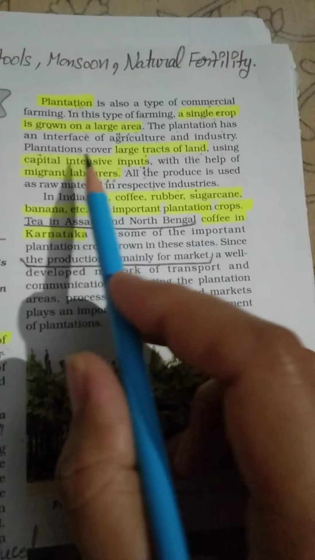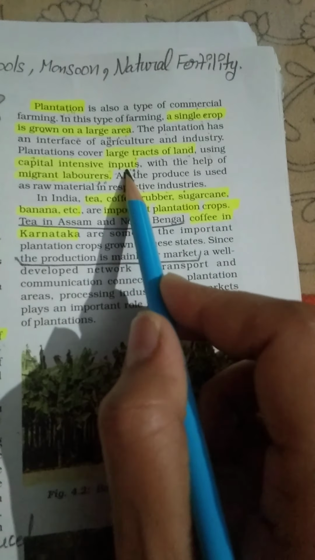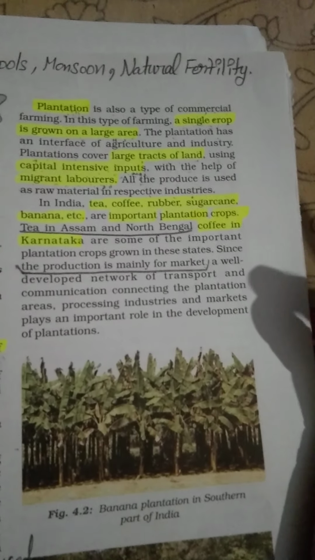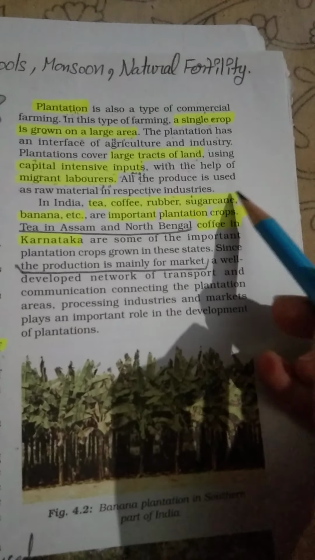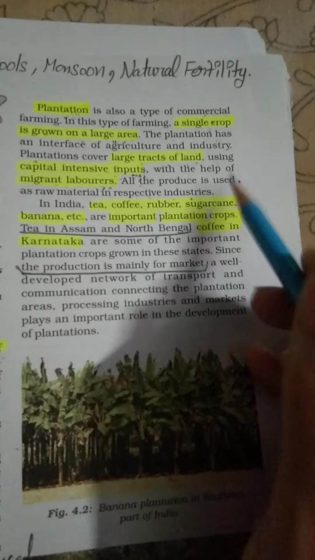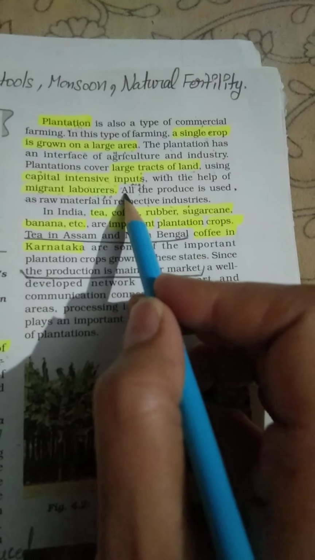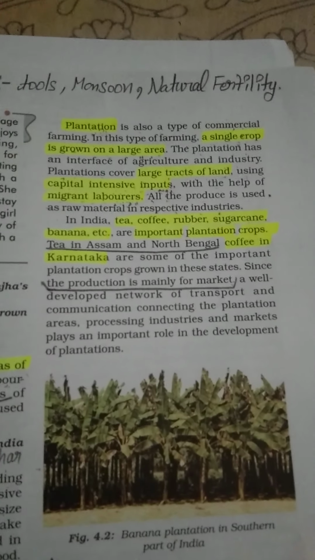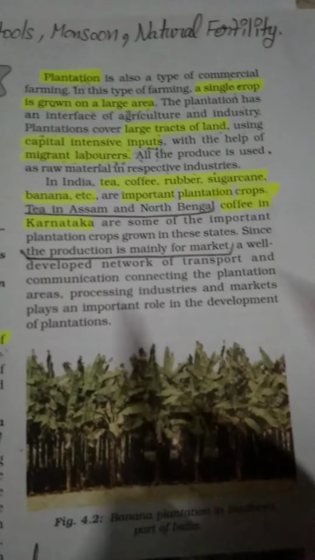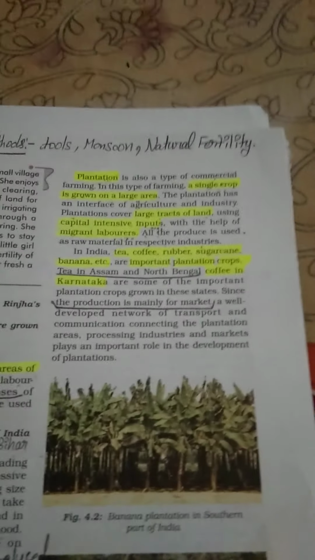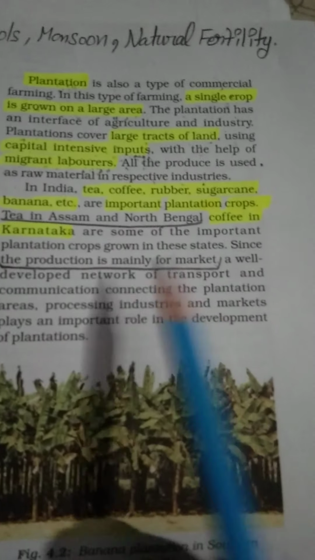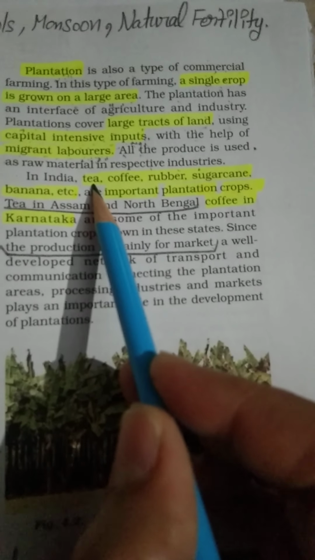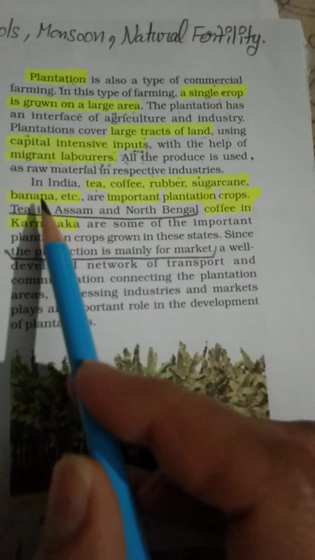Students, in this type of plantation agriculture, the amount of production the farmer is getting is specially for sale. So this type of agricultural production, the farm mainly uses as raw material in different industries. We can take some examples: tea, coffee, rubber, sugarcane, banana, etc. are important plantation crops. These are important plantation crops: tea, coffee, rubber, sugarcane, banana.